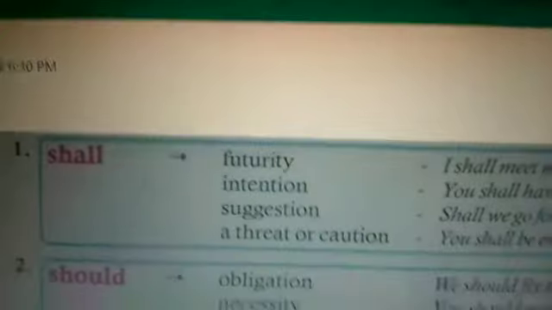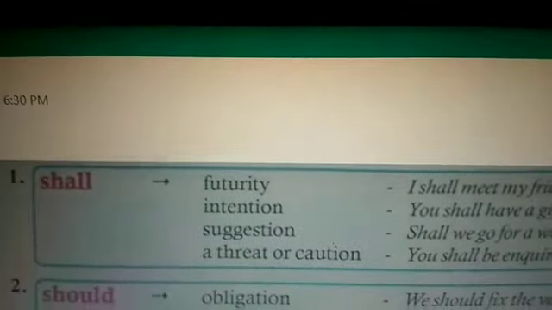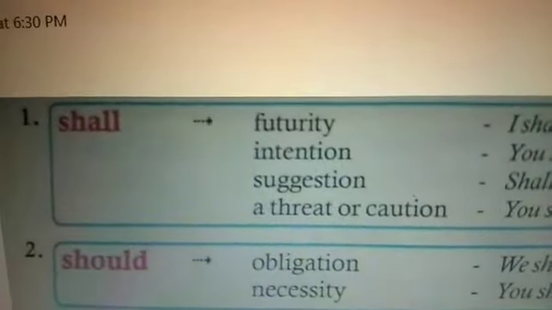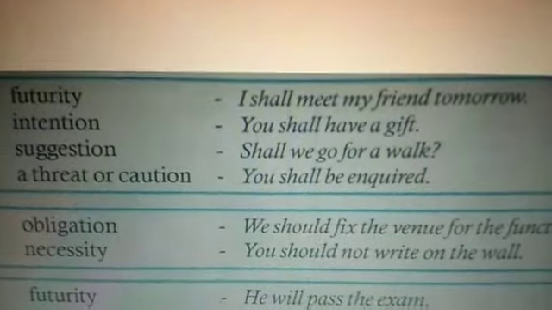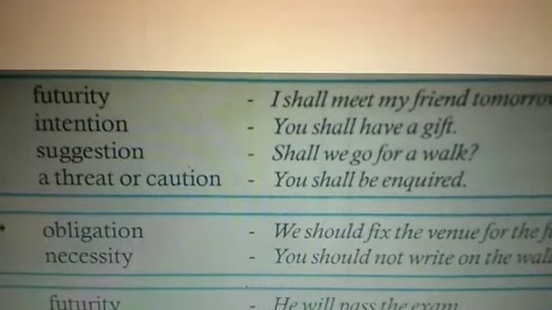Dear students, let us see how we are using shall. Shall is used in futurity. For example, I shall meet my friend tomorrow. It is referring to the future. Intention: You shall have a gift.